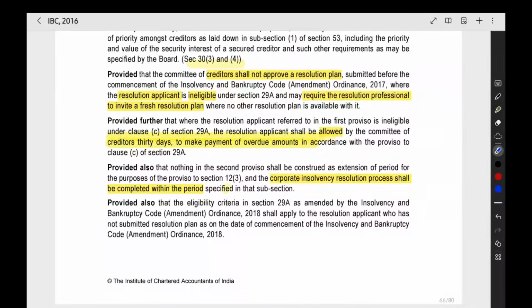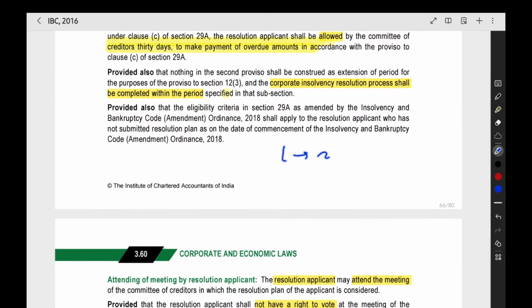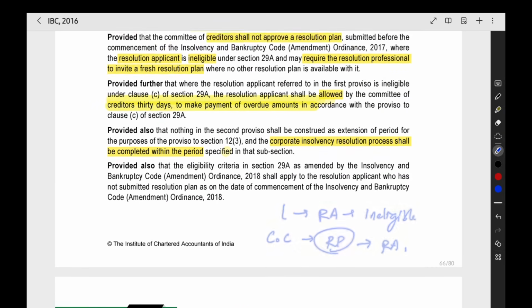Then they may require the resolution professional to invite a fresh resolution plan. If they received only one plan, and in that one plan also the resolution applicant is ineligible, then what will happen? The committee of creditors will give the resolution professional another instruction, like again you have to invite people as resolution applicants. Like that, they will try another time to get a resolution applicant.